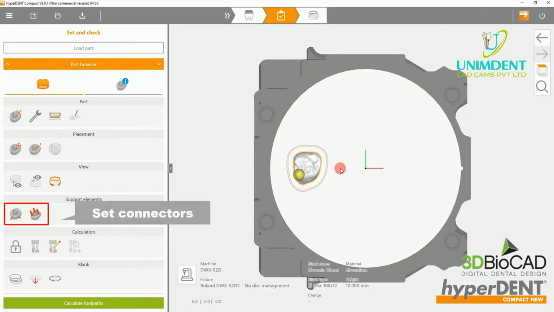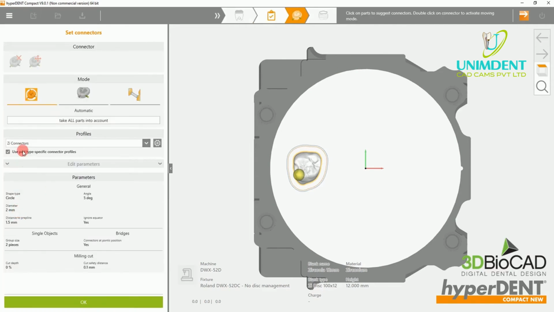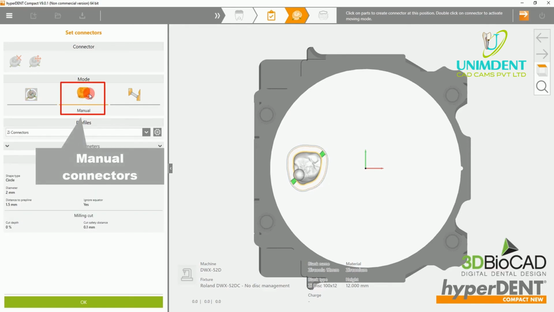Next, you will want to set connectors. Please select the connector options and click on the crown, where it will automatically set your connectors. To manually add connectors, please select the manual option.